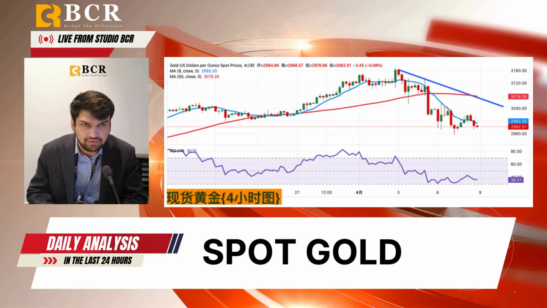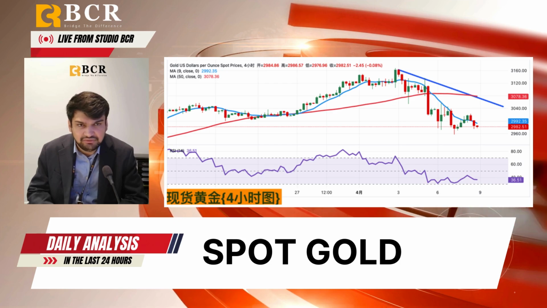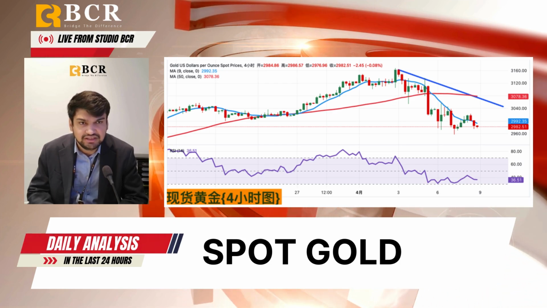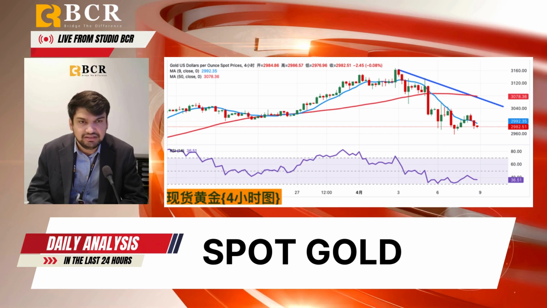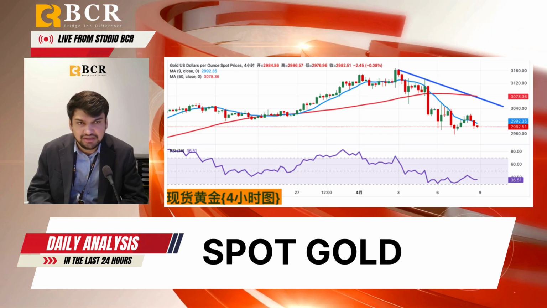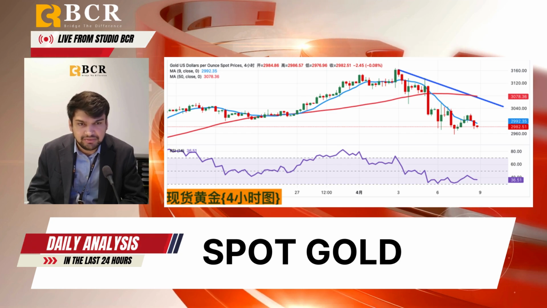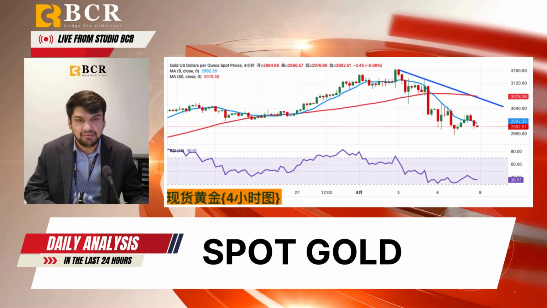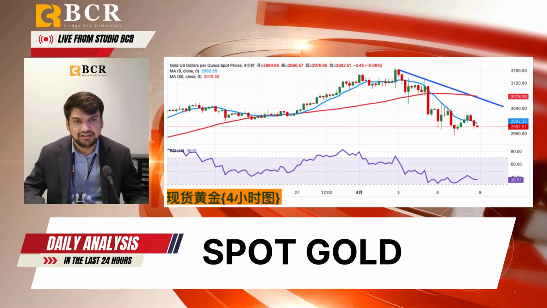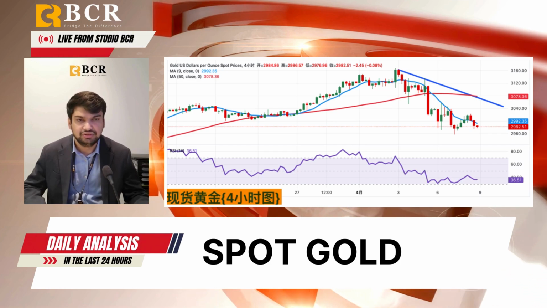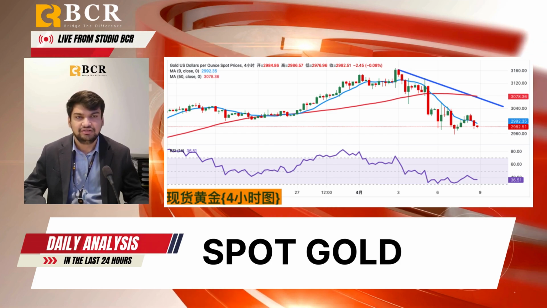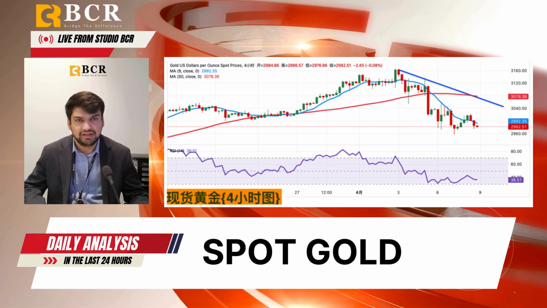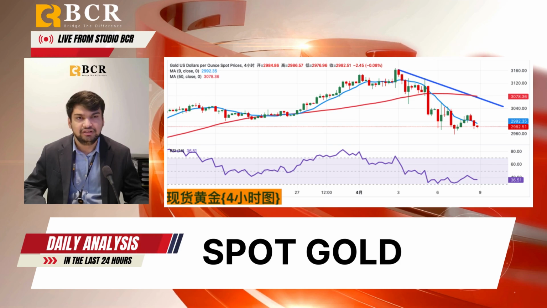The MACD indicator shows DIFF at 43.46, DEA at 48.65, MACD minus 10.39, and the green kinetic energy column begins to expand, indicating that short-term downtrend momentum is accumulating. The current gold price faces multiple technical resistances, among which 3038 and 3055 constitute the main resistance range for a short-term rebound. The support below is mainly concentrated in the 2972 area, which is the multi-week low hit earlier on